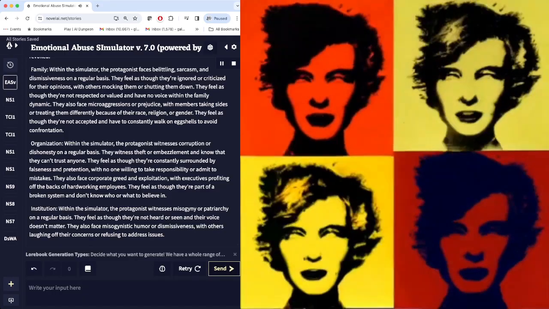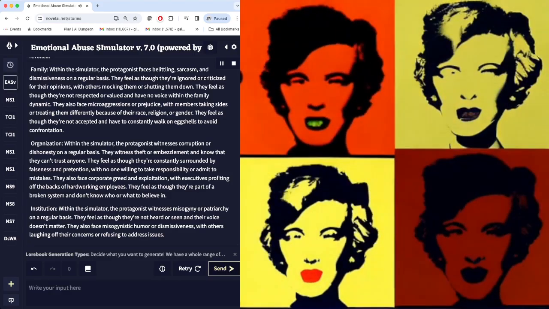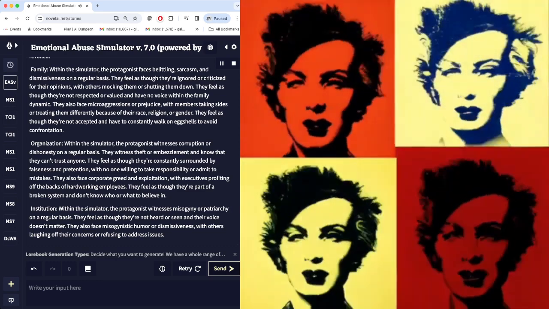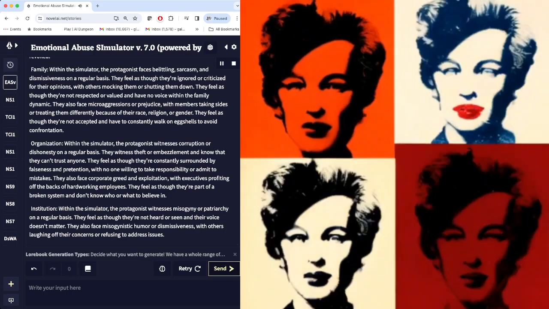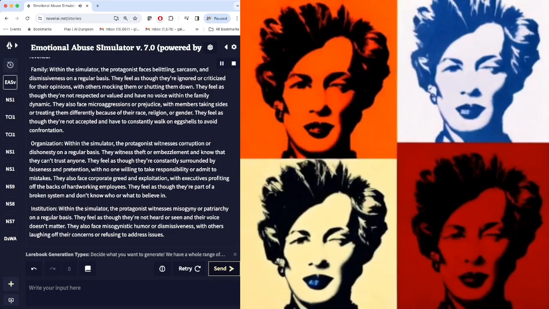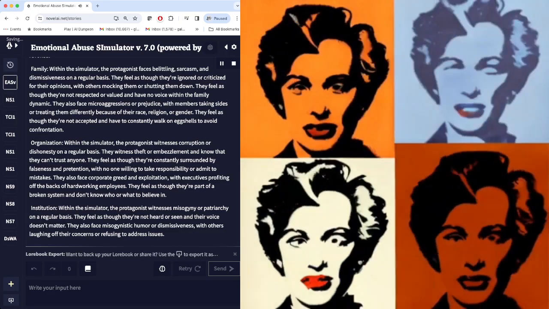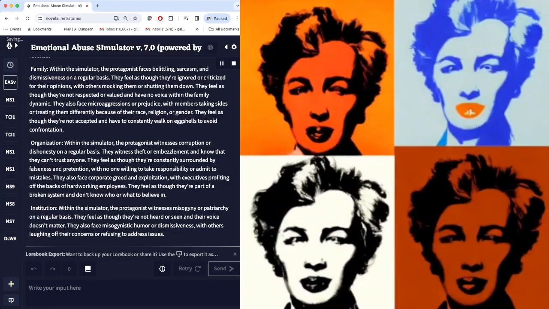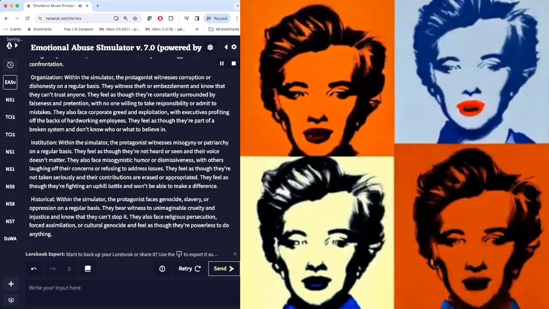Organization. Within the simulator, the protagonist witnesses corruption or dishonesty on a regular basis. They witness theft or embezzlement and know that they can't trust anyone. They feel as though they're constantly surrounded by falseness and pretension, with no one willing to take responsibility or admit to mistakes. They also face corporate greed and exploitation, with executives profiting off the backs of hardworking employees. They feel as though they're part of a broken system and don't know who or what to believe in.